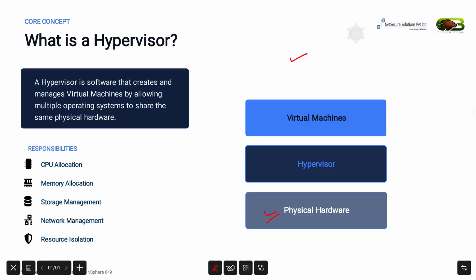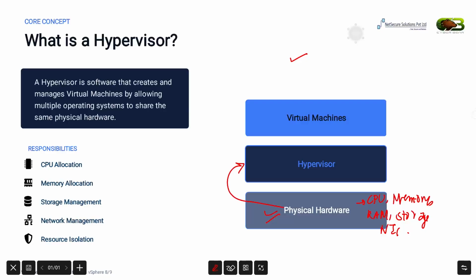These are the actual hardware resources available in the server. Directly above the hardware there is the hypervisor layer. This is the most important layer in the virtualized environment. The hypervisor communicates directly with the physical hardware and manages all the resources.